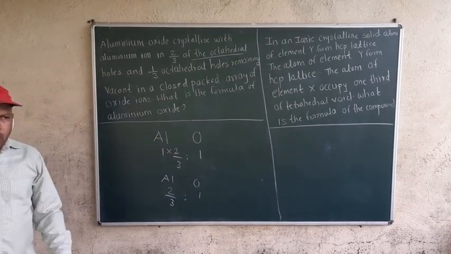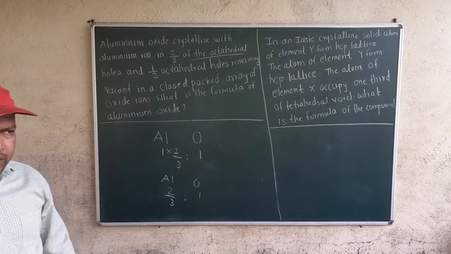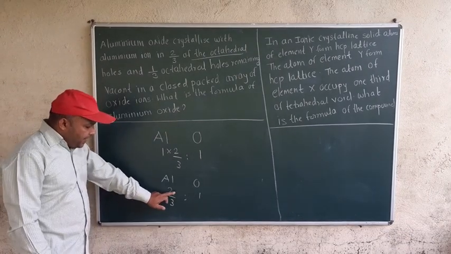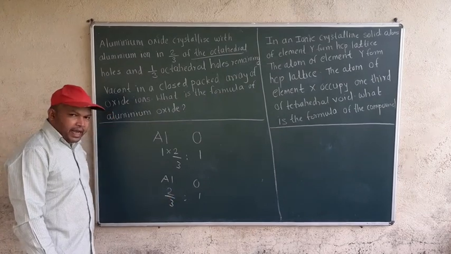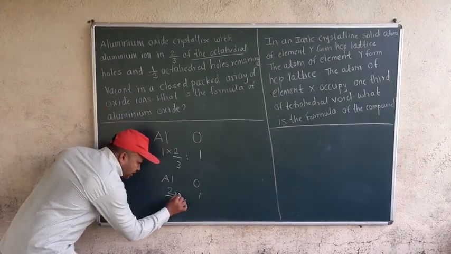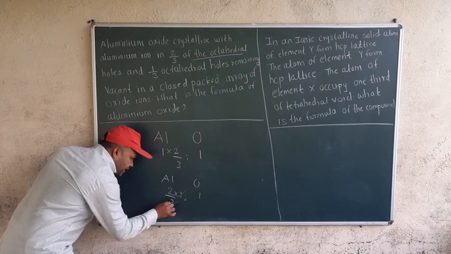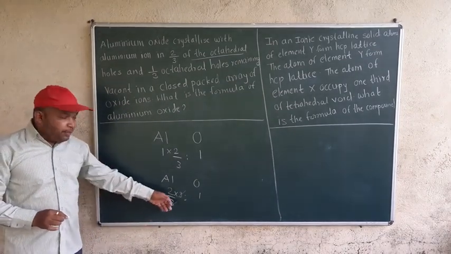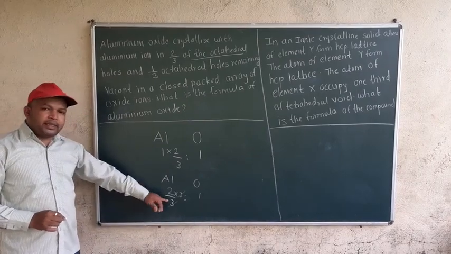Now you see, formulas are never in fraction. So to convert this into whole numbers, I multiply by 3 so that this 3 gets cancelled. Are you getting what I am doing? I am multiplying by 3 so that this number gets cancelled.